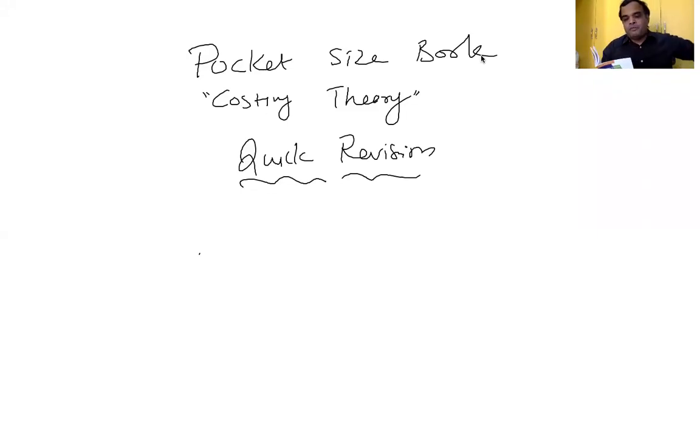So the first question is 6 objectives of costing. Each point carries half of mark. Therefore, 3 mark question, very frequently asked question. 6 objectives of costing. One is ascertainment of cost, determination of selling price, ascertainment of profit on each activity, cost control, cost reduction, and decision making purpose. These are all the 6 objectives of costing.